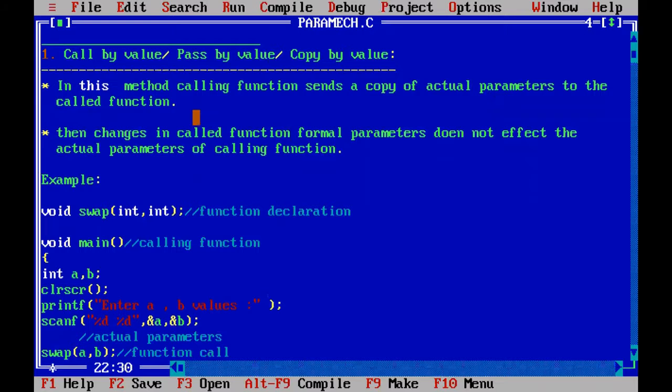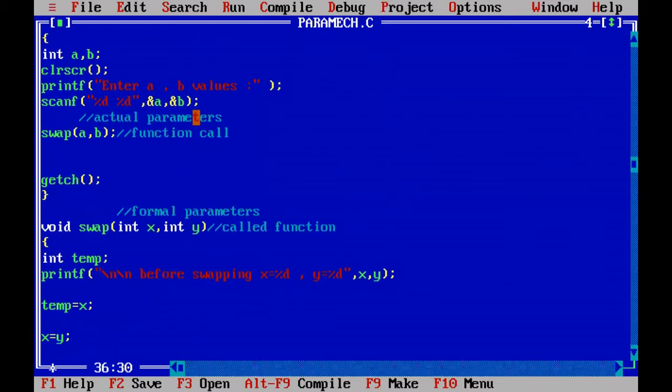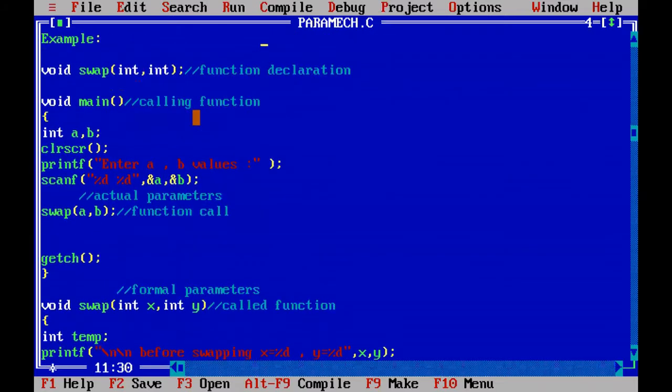This main function is a calling function. So the main function sends the copy of actual parameters. That means a comma b are copied into the formal parameters of the called function. Only a Xerox of a comma b is copied into x comma y.